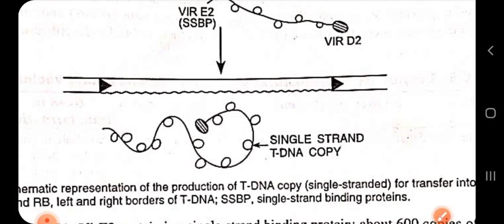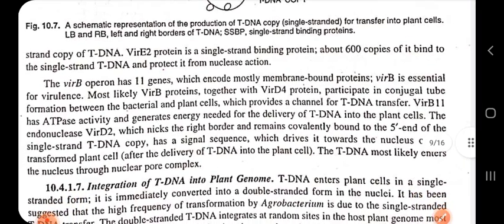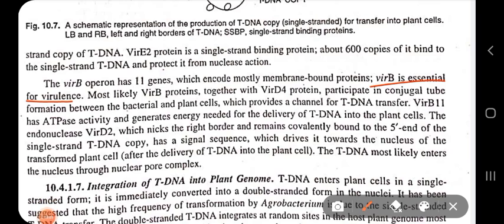Then comes the VirB operon. The VirB operon has 11 genes. VirB is essential for the formation of the conjugal tube between the bacterial and plant cells. Actually, VirB fuses together with the VirD4 protein and participates in conjugal tube formation between the bacterial and plant cells. So it forms the tube. It forms that pathway so that the tDNA can be transferred from your Agrobacterium to the plant cell, which provides a channel for the tDNA transfer.